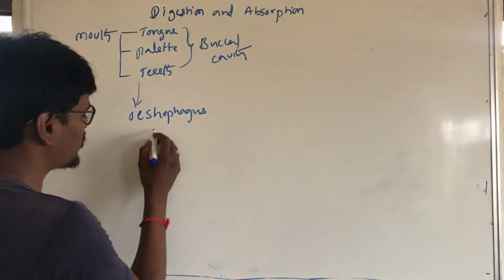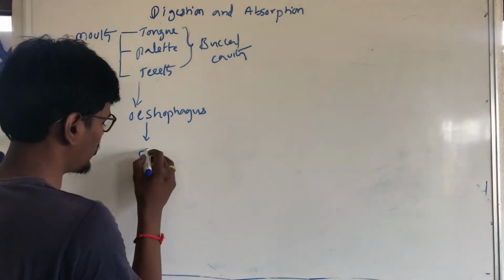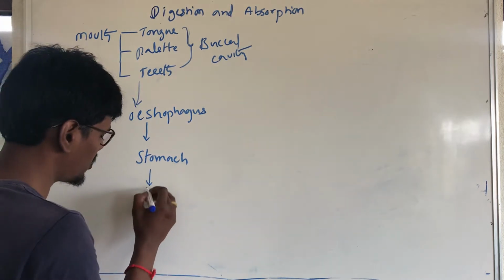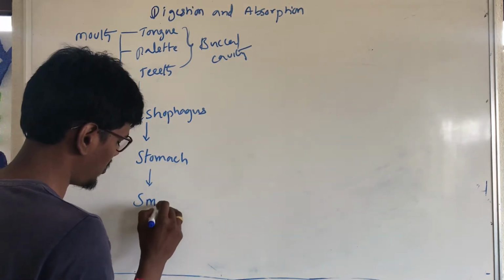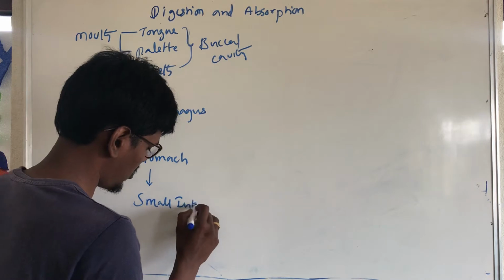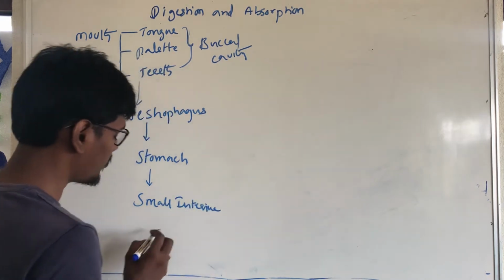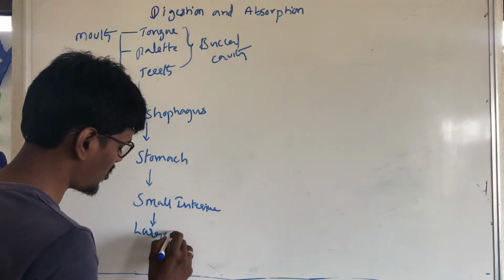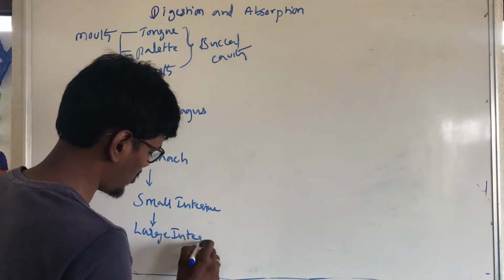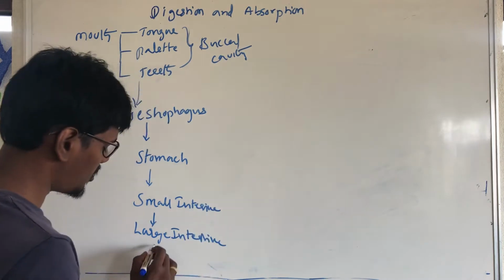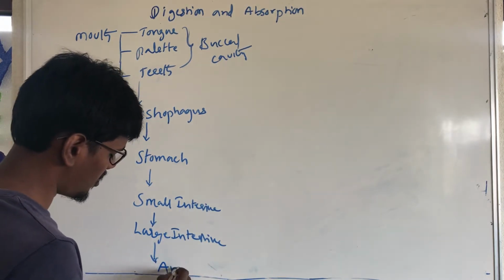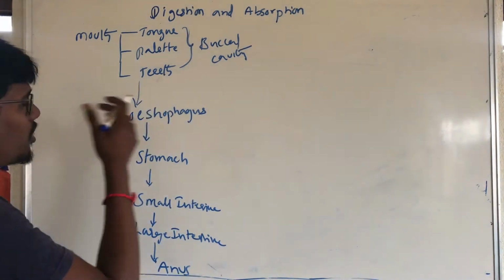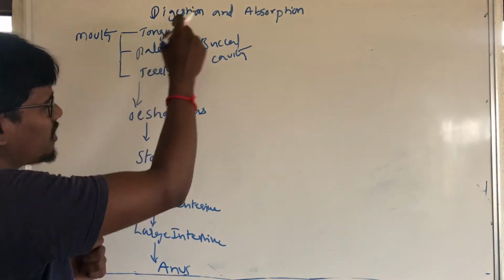Next, esophagus to stomach. Next, small intestine. Next, large intestine. Next, anus. The first, mouth, leads three things.